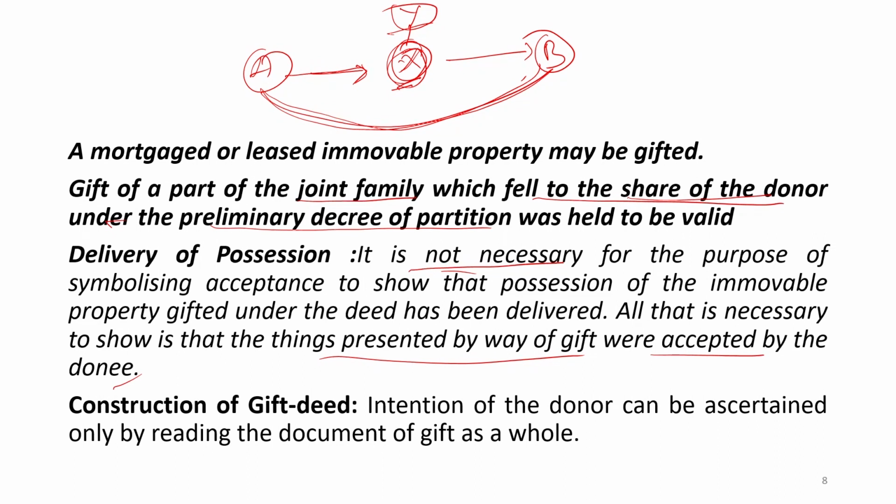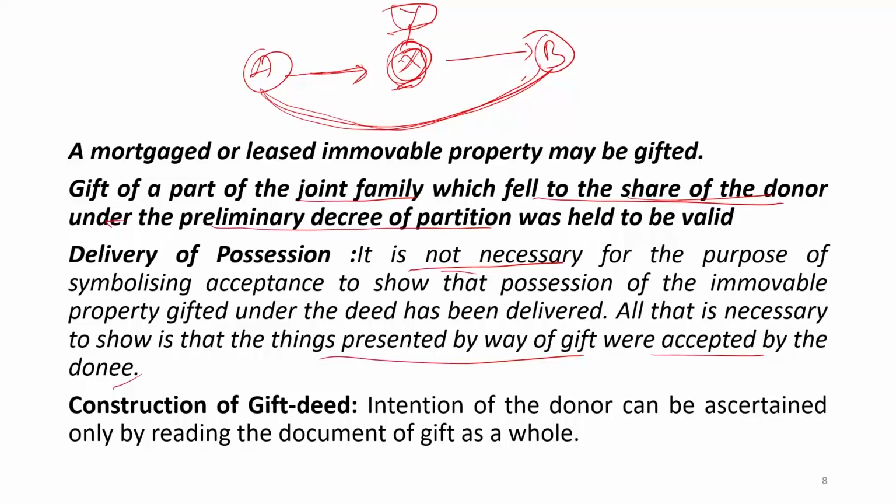If the property is immovable property, then in that case the deed is important and registration is important. So, what it says is that whoever is going to gift, why he is going to gift must be mentioned.